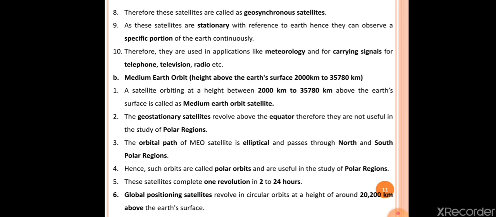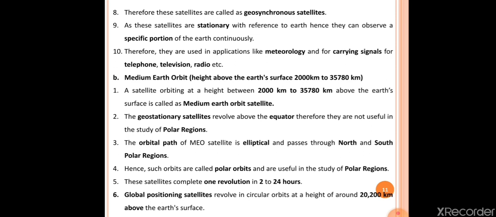The tenth point here is, therefore they are used in applications like meteorology and for carrying signals for telephones, televisions, radio, etc. So high earth orbit satellites are used for various applications like meteorology and to carry the signals for telephone, television, radio, etc. So after high earth orbit satellite, our second type of satellite is the medium earth orbit satellite.